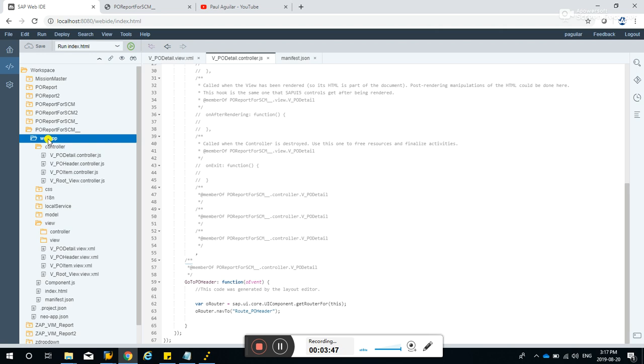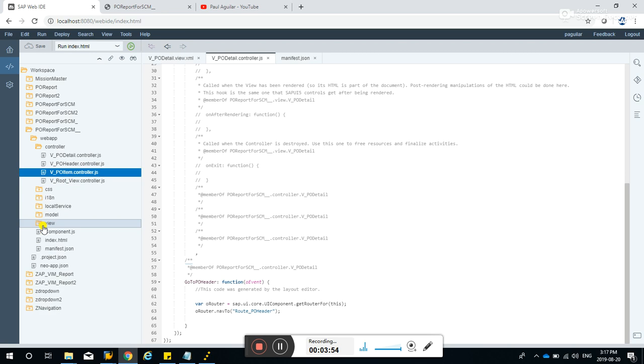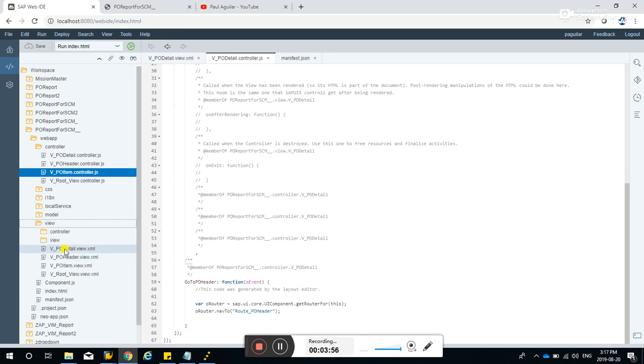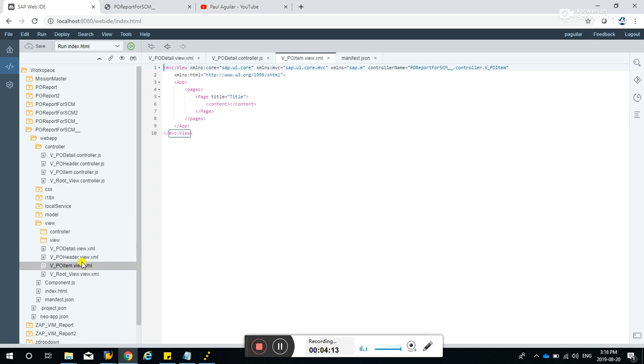If you can see, under web app controller, VPO item is created, and under view folder, PO item is created also. A while ago I accidentally placed it in a different folder, so it did not work. It should be at the same level as these guys here.